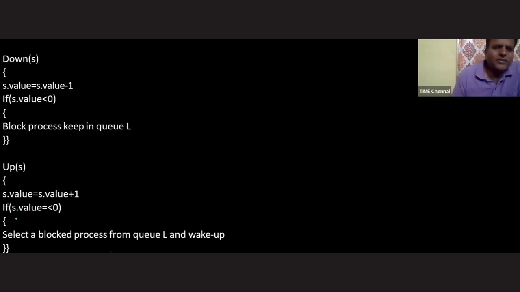We are just reading this statement. Down means S dot value equals S dot value minus 1. If S dot value is less than 0, then block the process and keep it in the queue. And up means blah blah blah. This is the first reason why people are not getting the semaphore concept. To make this concept simple for you, let's say something in my way.